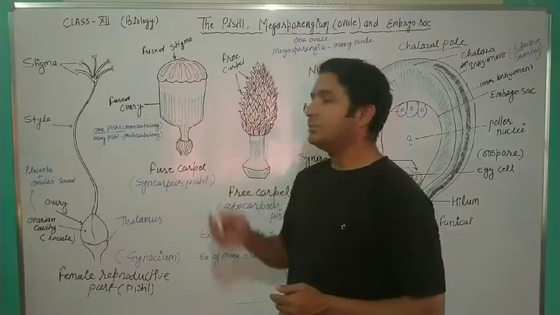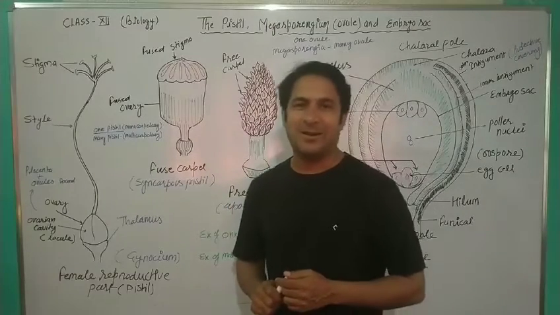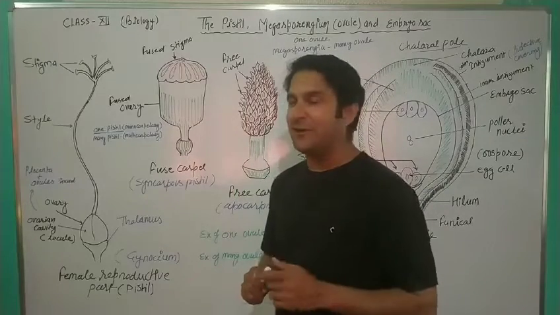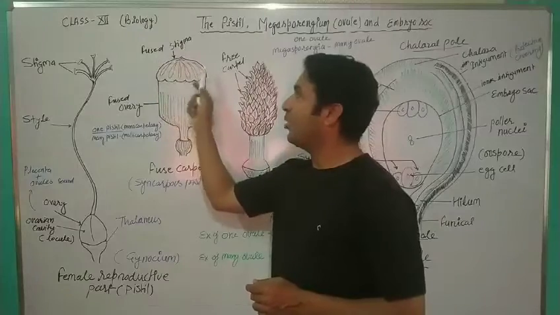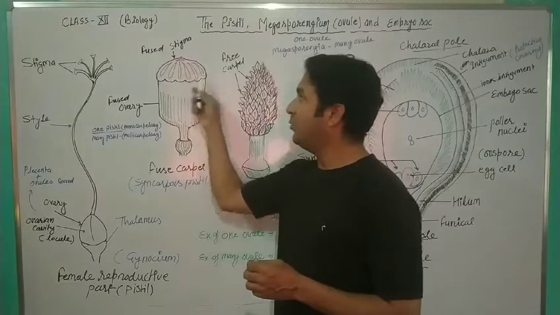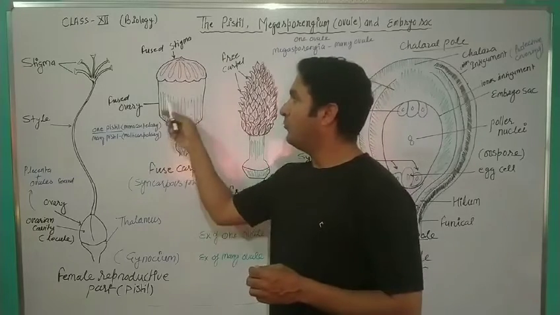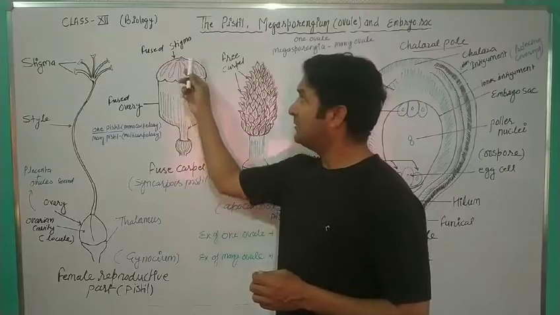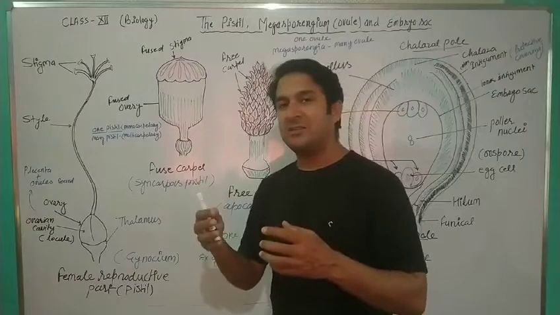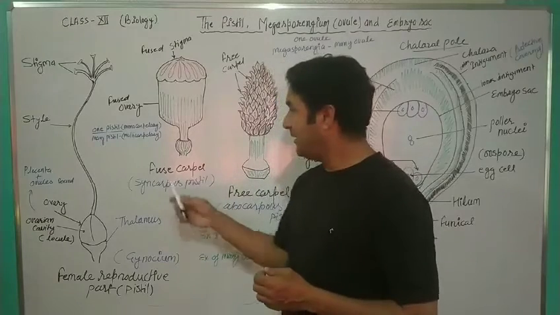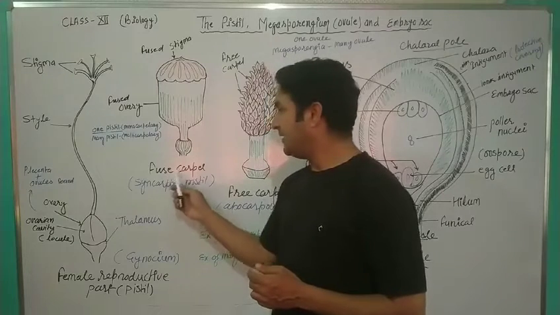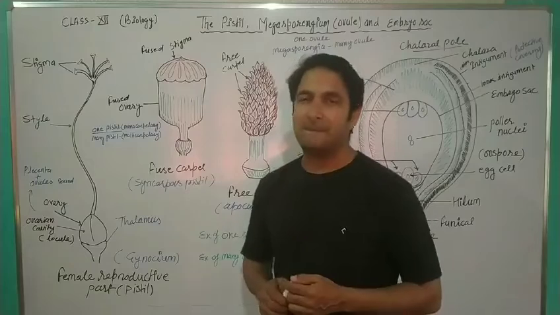These two are also structures of a multicarpellary pistil. But in this structure, you can see it differently. Here, stigmas are not free. All stigmas are fused with each other and showing as one. With that, the ovary is also fused. So this kind of arrangement, when all carpels are fused with each other, is called the fused carpel condition. That's why this is called syncarpous pistil.